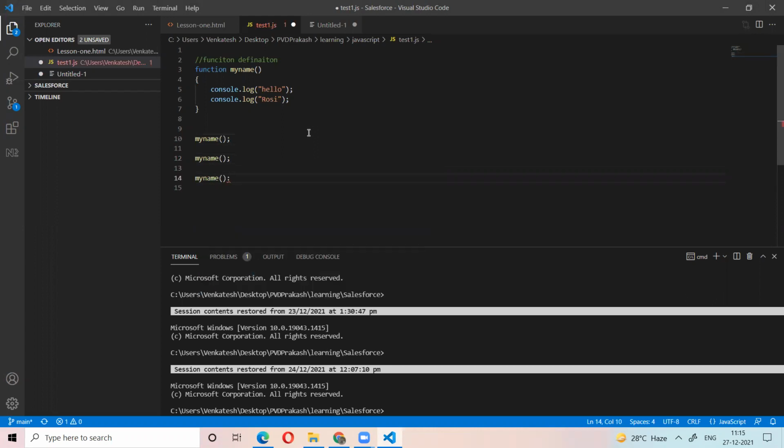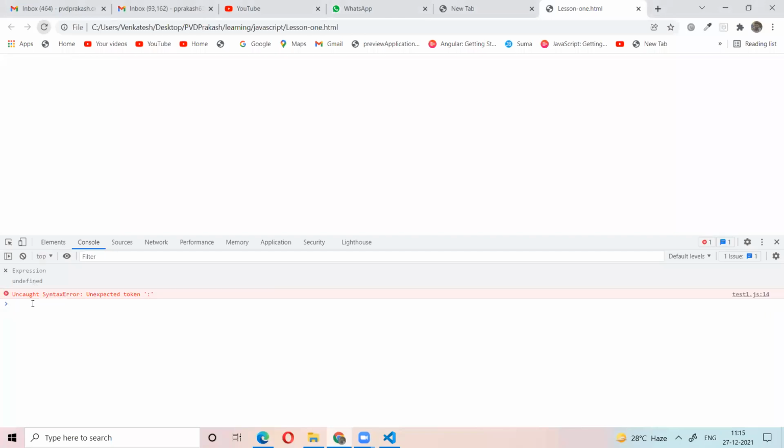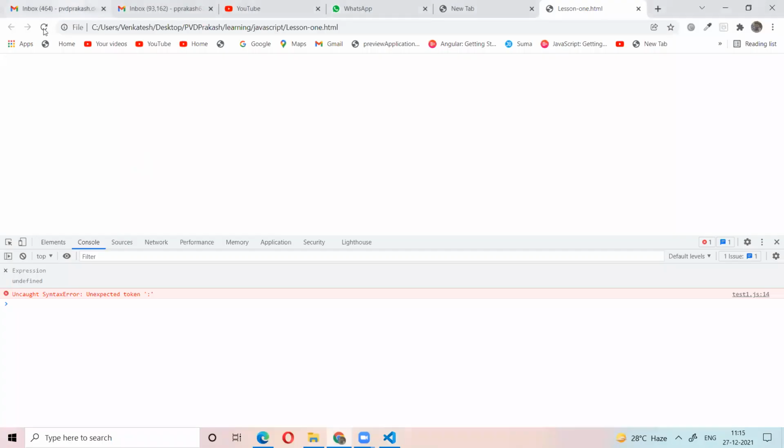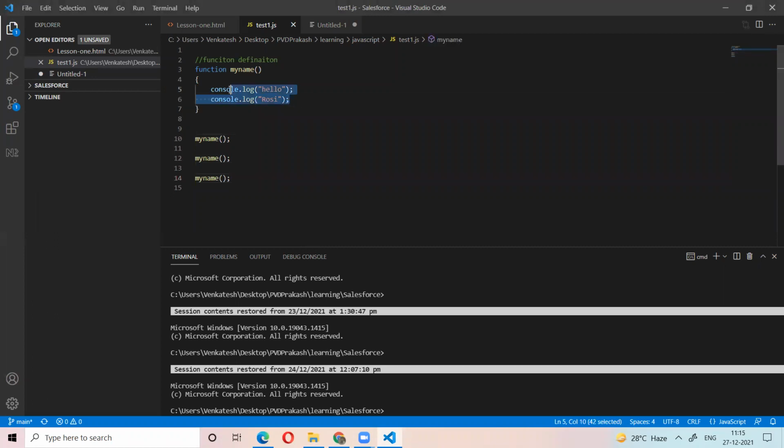So the set of tasks repeats every time. See, hello Rosie, hello Rosie, hello Rosie. So instead of writing these 2 lines whenever you need them, you put those 2 lines in a separate function and call it whenever you want. This is the function call, and this is the function definition. So you define a function and you call that function whenever you want. Now you understand what is the function definition and what is the function call?